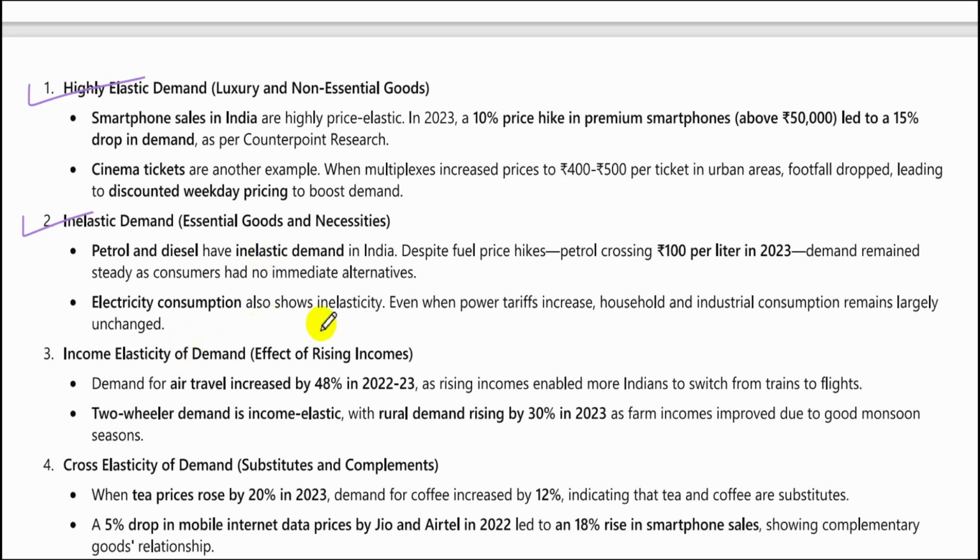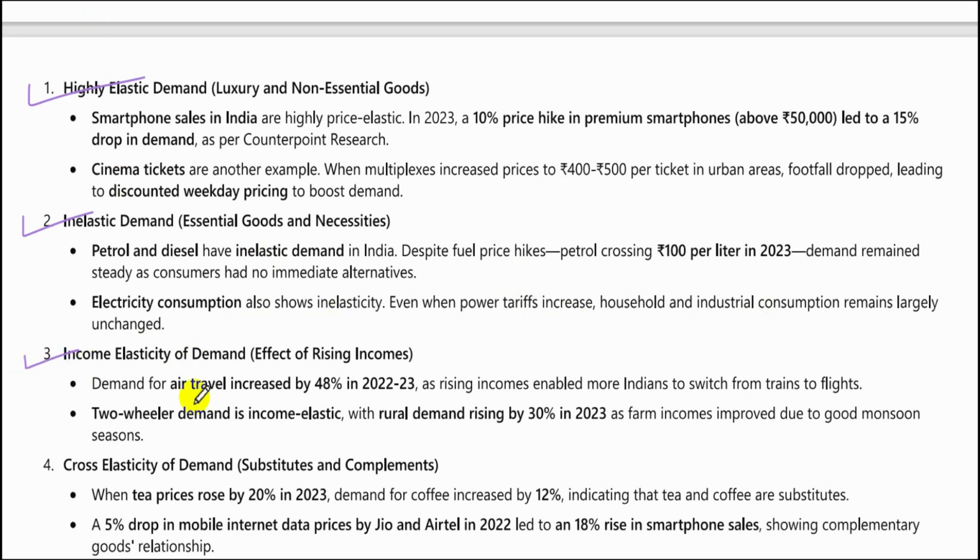Electricity consumption also shows inelasticity. Even when power tariffs, that is power rates, go up, households and industrial consumptions remain largely unchanged. The demand for that will remain unchanged.